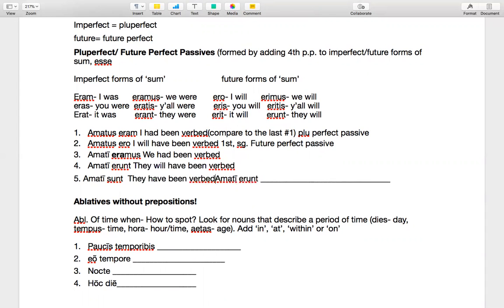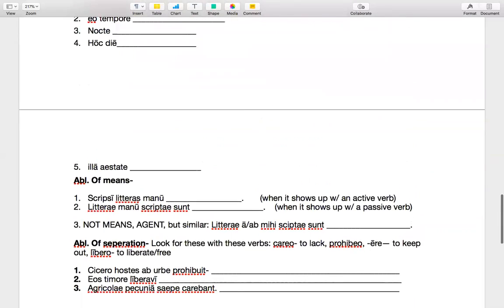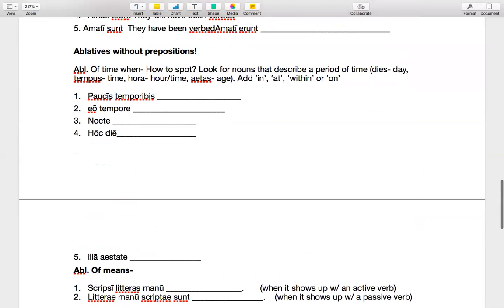All right, let me run through ablatives without prepositions. We basically have three different types of ablatives without prepositions. The book insists ablative of manner can show up without a preposition, but it almost never happens, so I'm kind of disregarding it. Let's see. I decided that I did not like this example in class, so let me change this to paucis horis, and you can do the same if you're following along.